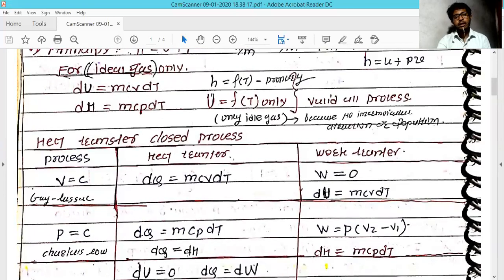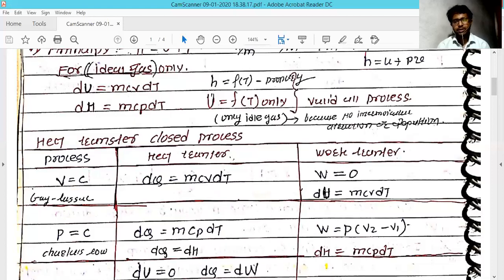And now the heat transfer for closed processes. In the last session, we checked the work output, the pdV work, for the different processes. So how the heat is transferred in these processes, we will go through. The first process is constant volume, also called the Gay-Lussac law, which you have studied in a very basic manner in 11th and 12th, maybe in chemistry. This is heat transfer in the constant volume process.